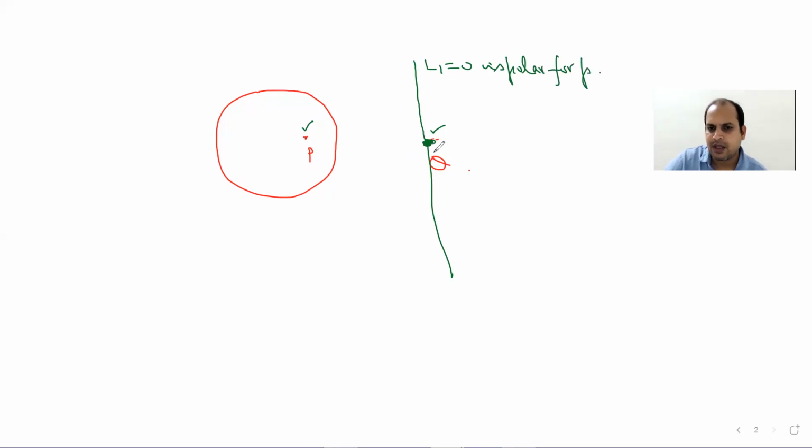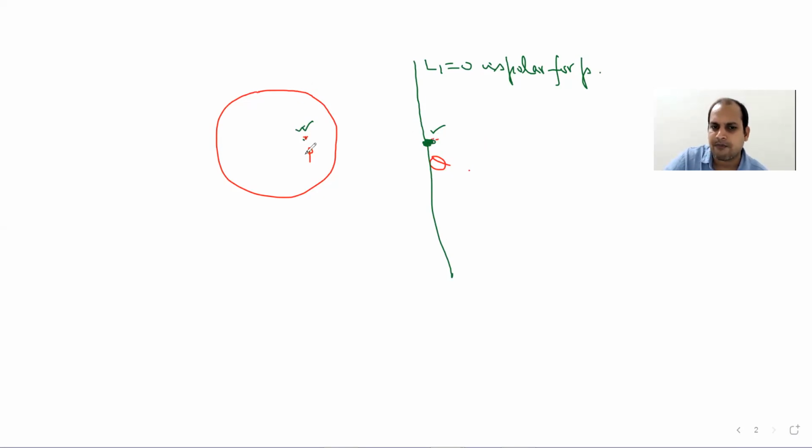And similarly, if you take any point on this line, because as per definition, two points are said to be conjugate if the polar of P, suppose L1 equal to 0, passes through Q, and in that case the polar of Q also passes through P. Since this point lies outside, its polar is going to intersect the circle.